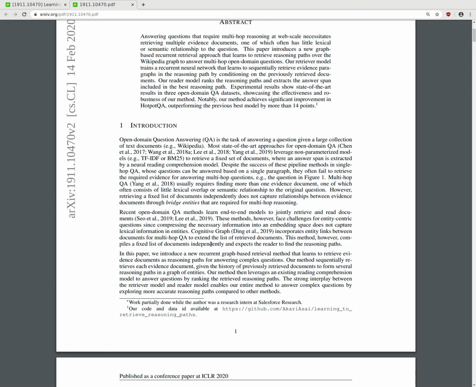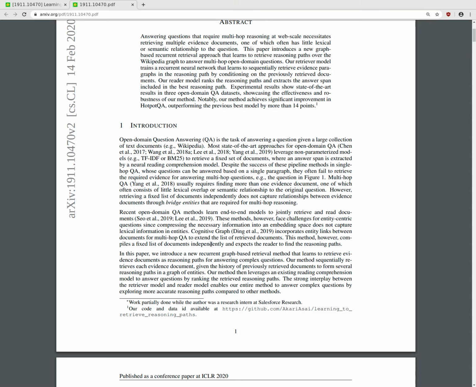Recent open-domain QA methods learn end-to-end models to jointly retrieve and read documents. These methods, however, face challenges for entity-centric questions since compressing the necessary information into embedding space does not capture lexical information in entities.